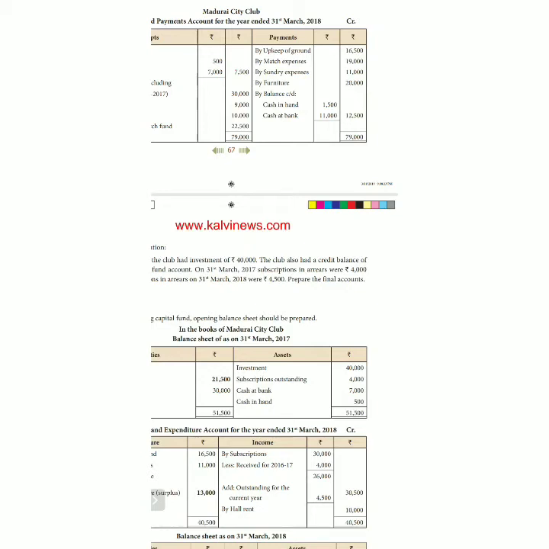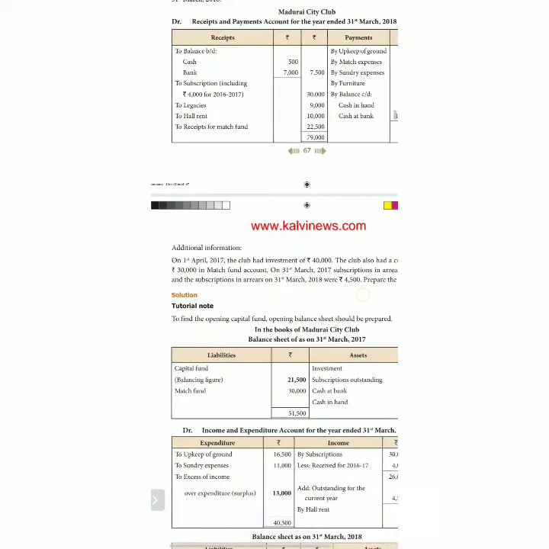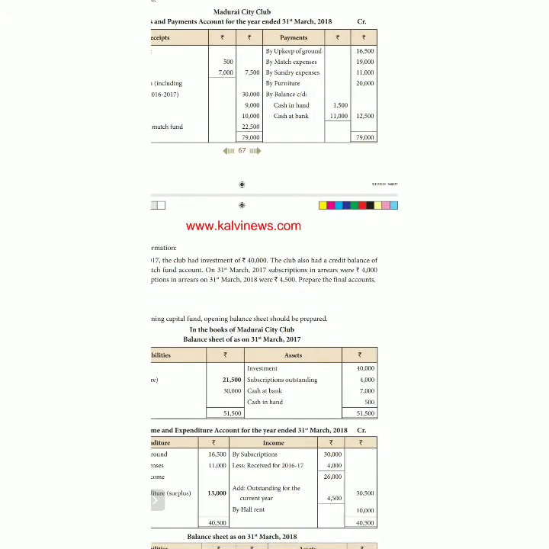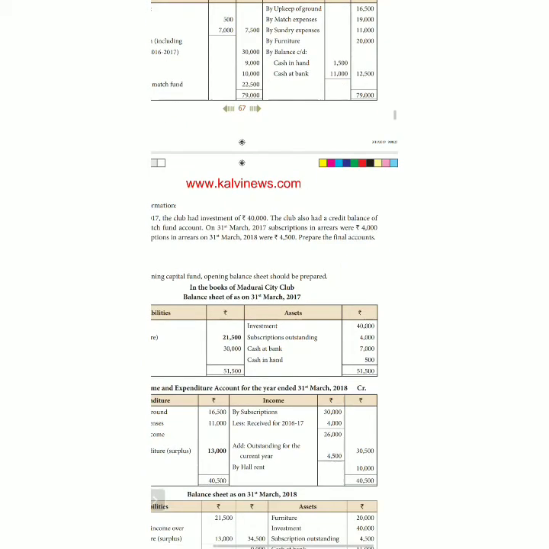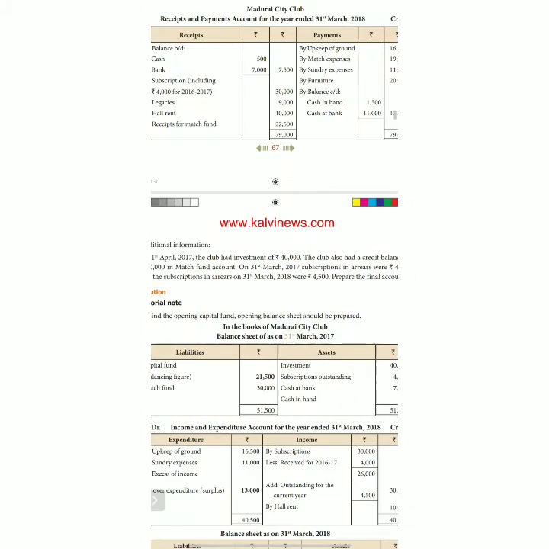The 4,500 outstanding on 31st March 2018 is to be added. So last year's outstanding is excluded, current year outstanding added, and it comes to 30,500.